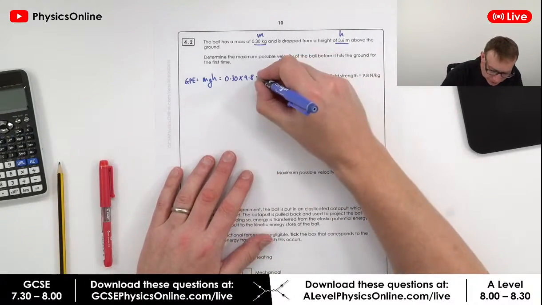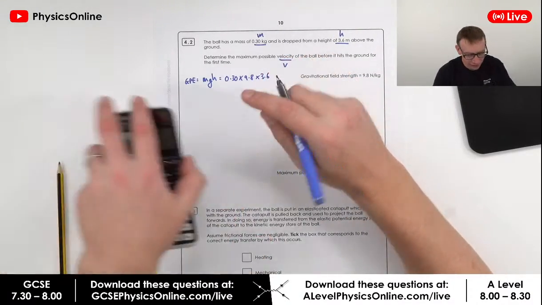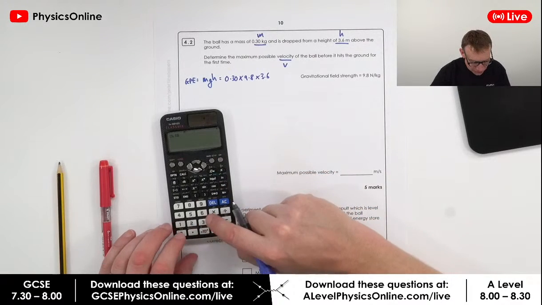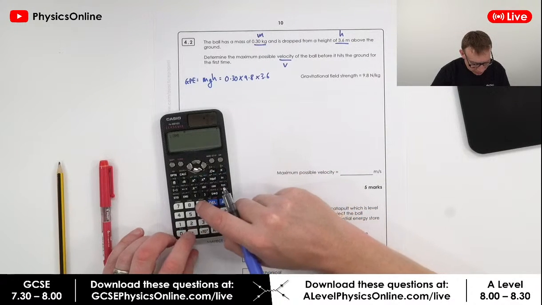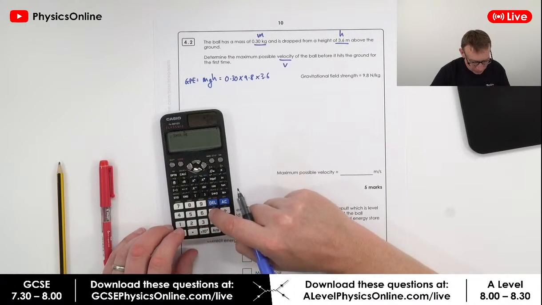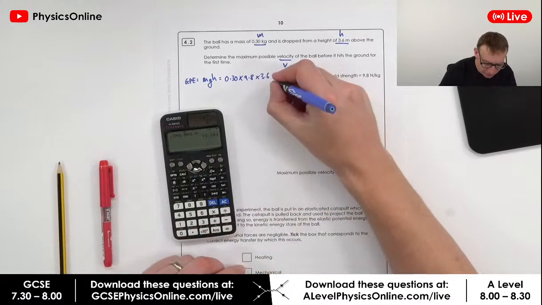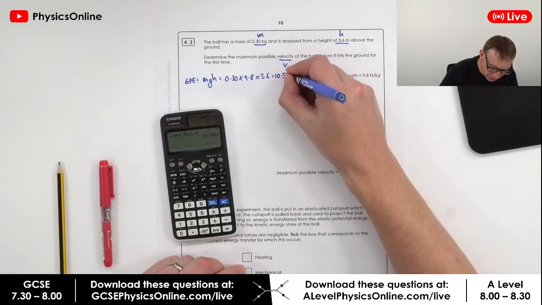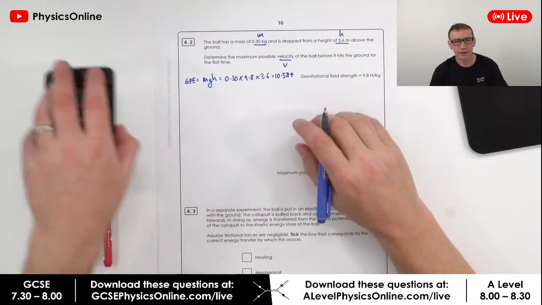And we're going to multiply that by the height, which is 3.6. I know people have worked it out for me, but I'm just going to check. So 0.3 times 9.8 times 3.6 is 10.582. I'm going to leave that number like that.